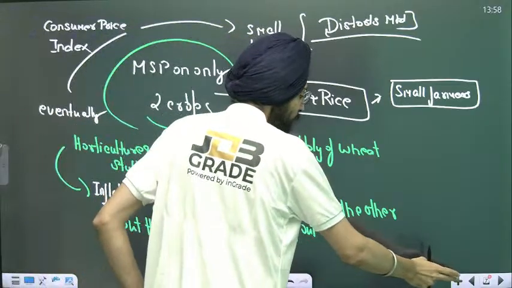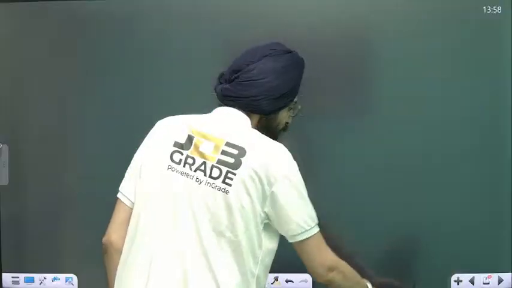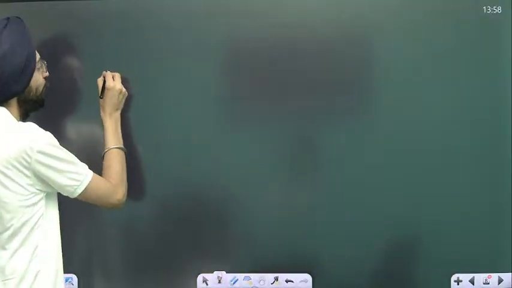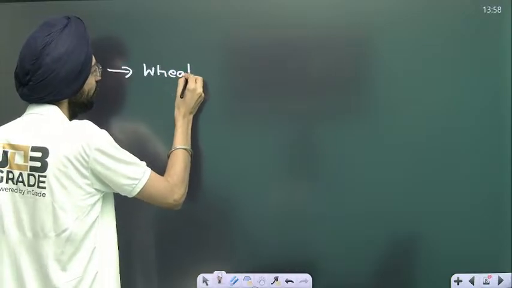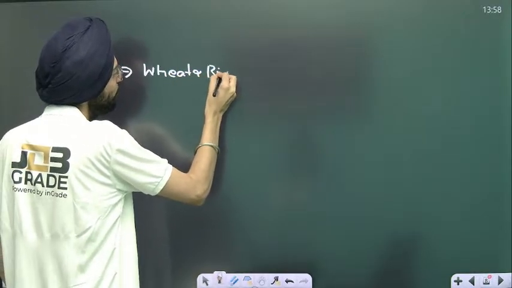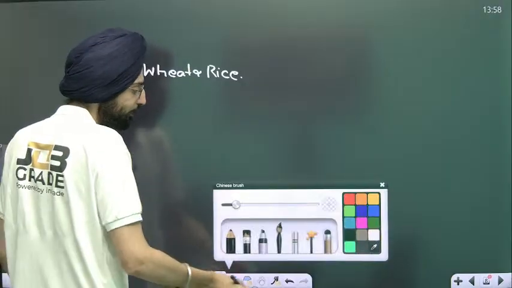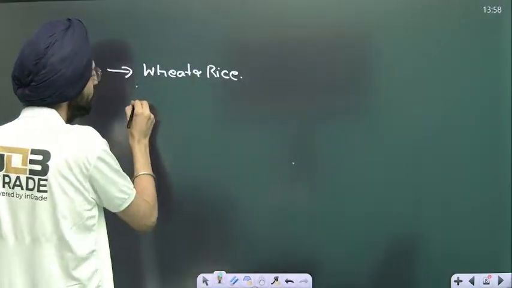Another problem, sir, is that growing the same crops of wheat and rice leads to the practice of monoculture.